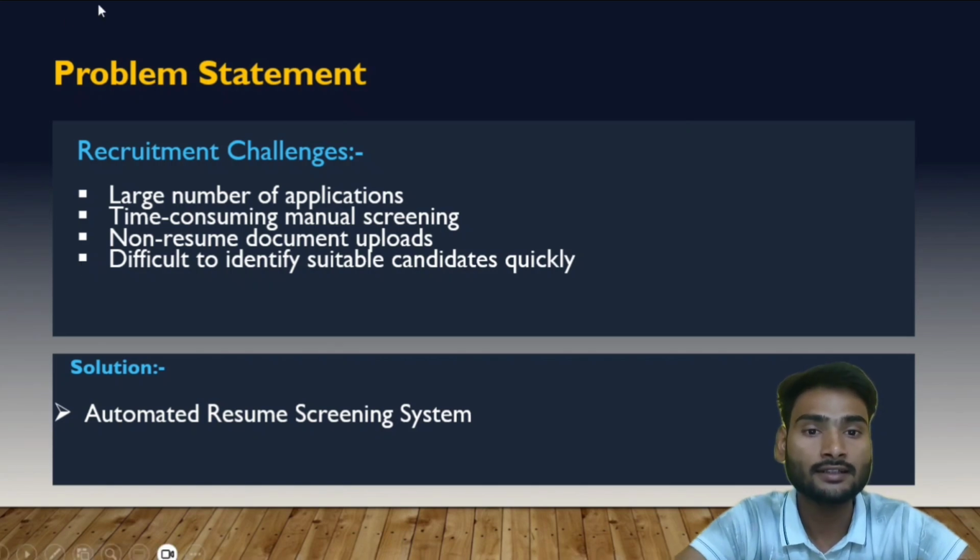The first challenge is the large number of applications. The second challenge is that manual resume screening takes a lot of time and effort. The third challenge is that some uploaded files are not resumes at all. And finally, identifying suitable candidates quickly becomes very difficult. Because of these challenges, there is a need for an automated system that can perform the initial screening process efficiently. This project was developed to address this issue.